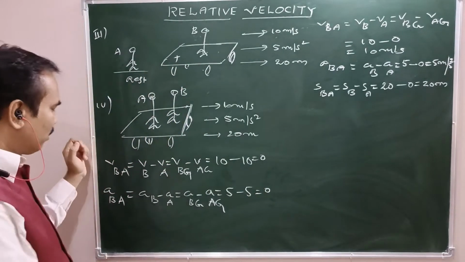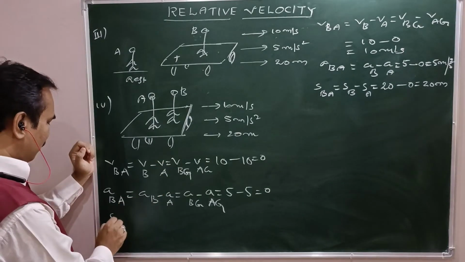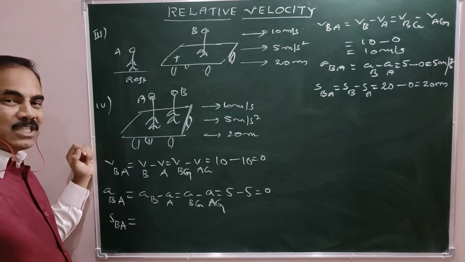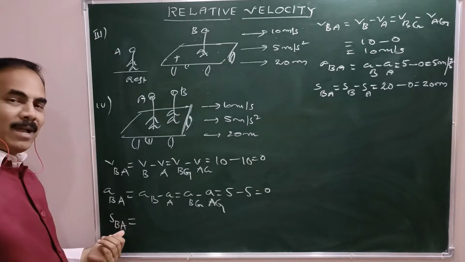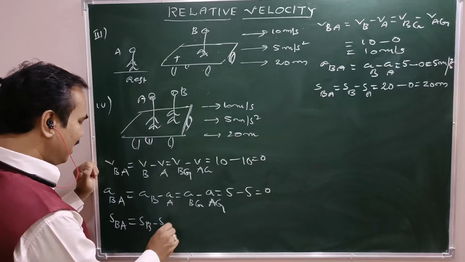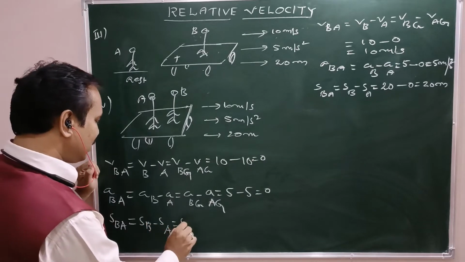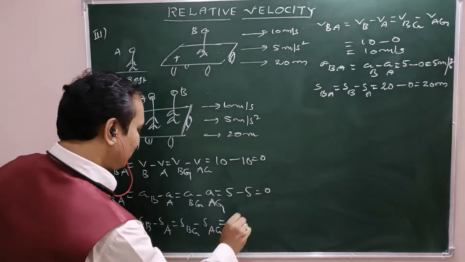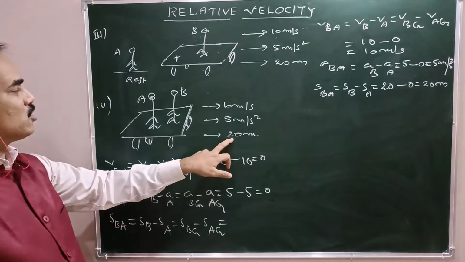Right? Now coming to displacement covered, SB with respect to A. Displacement of B as observed by A. That is SB minus SA, that is SBG minus SAG. What is SBG? That is 20 meter.